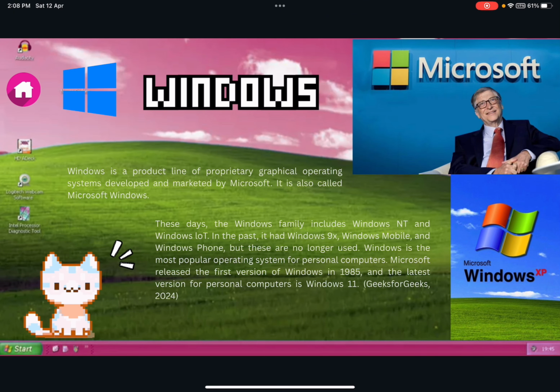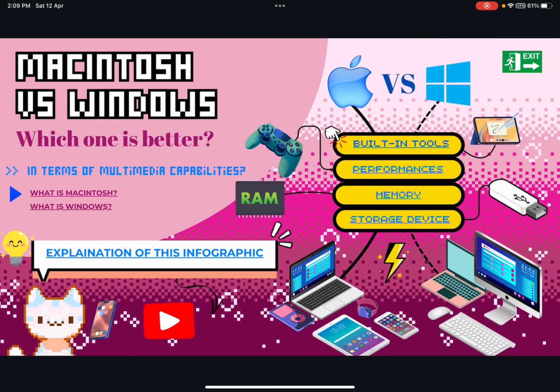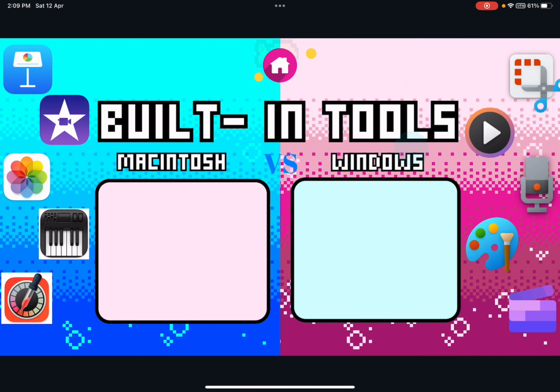Windows is the most popular operating system for personal computers. Microsoft released the first version of Windows in 1995, and the latest version for personal computers is Windows 11. Okay, go back to the home screen. First, we need to compare their built-in tools in terms of multimedia capabilities. So let's click here.